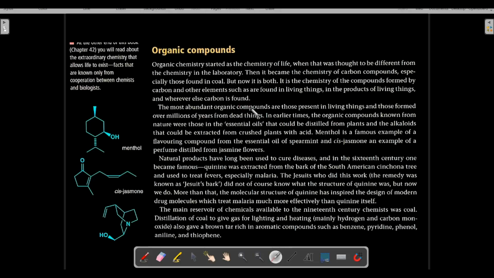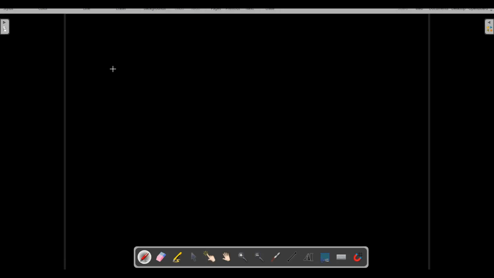So the most abundant organic compounds are those present in living things, and also those formed over millions of years from dead things. The organic compounds present in living things are very much abundant, and those formed over millions of years from dead things are also very much abundant. Now what is an example of those compounds formed over millions of years from dead things? Let me give you an example: fossil fuels.